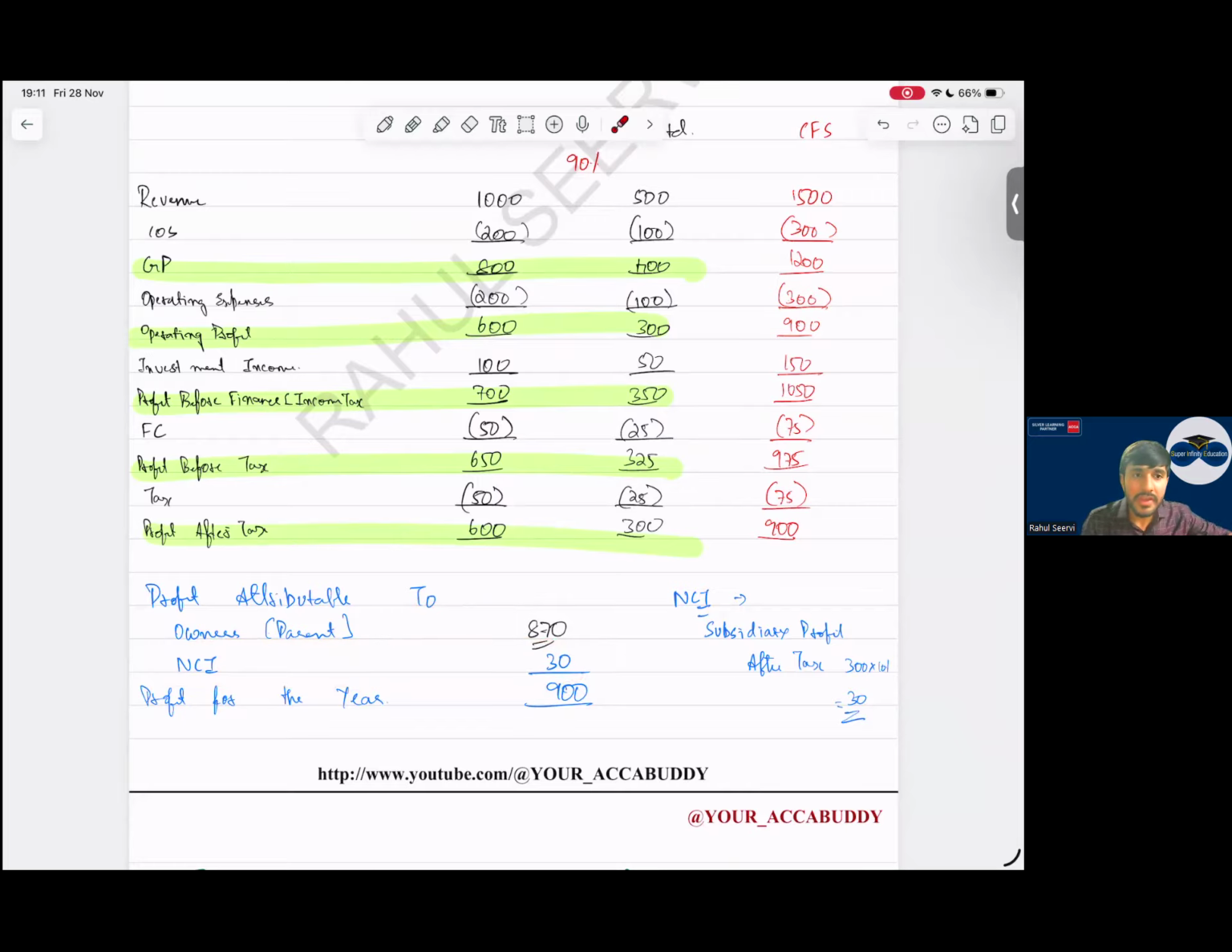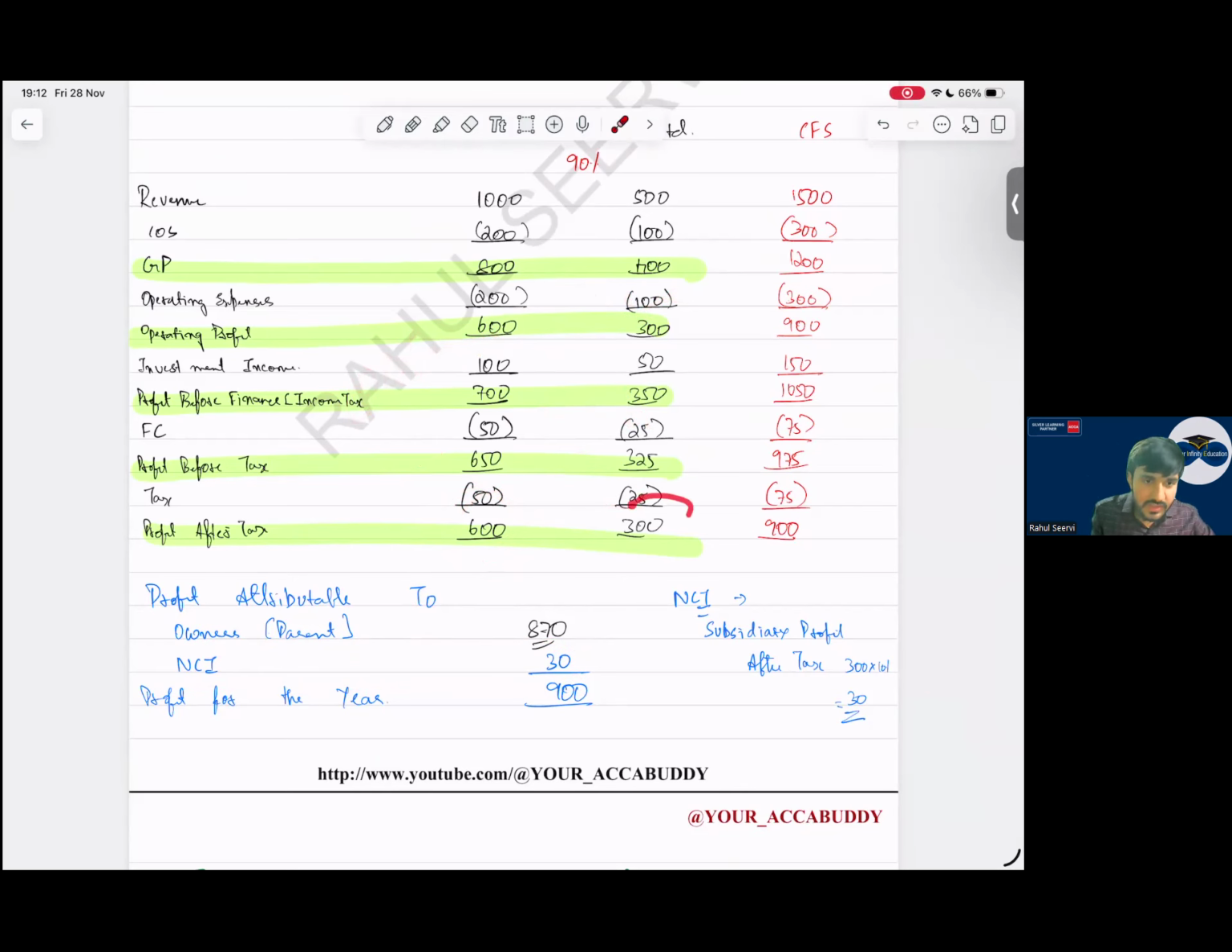So now tell me, this 600 belongs to whom? Parent, NCI, or whom? Excuse me, parent or parent plus NCI. This 600 will be attributable to parent or parent plus NCI. Chalo, tell me. Option A or option B? Option A is what? Only parent, sir. Option B is what? Parent and NCI. It is only for parent. Do not make the silly mistake.